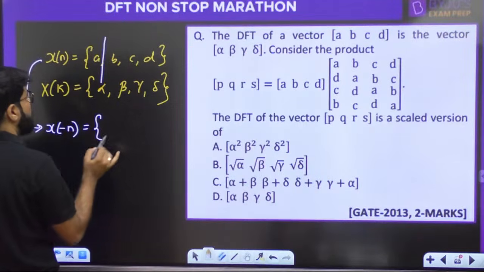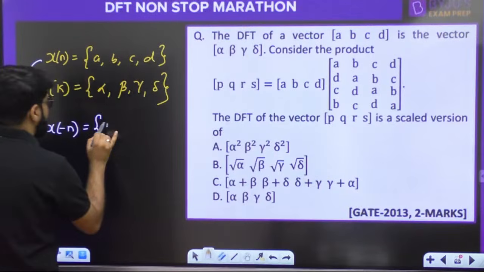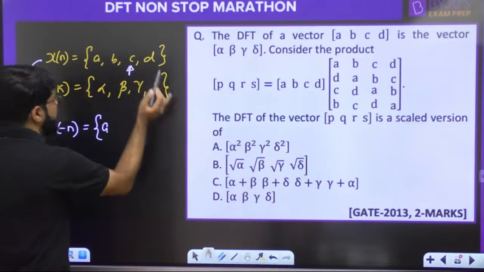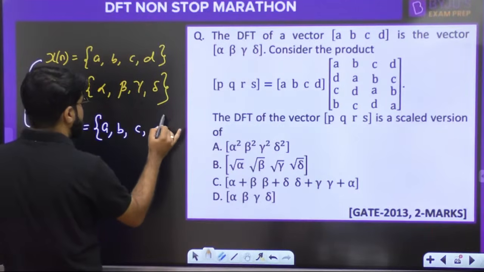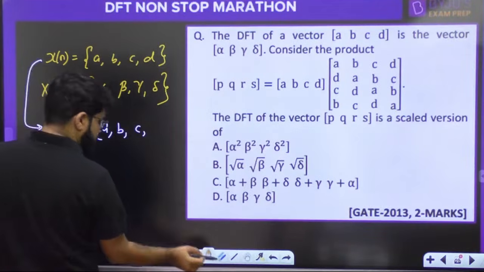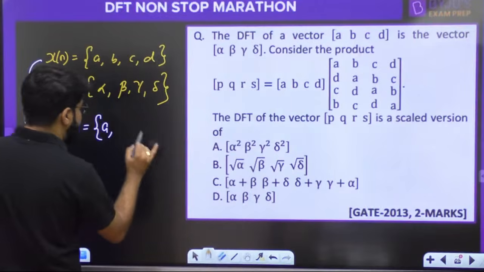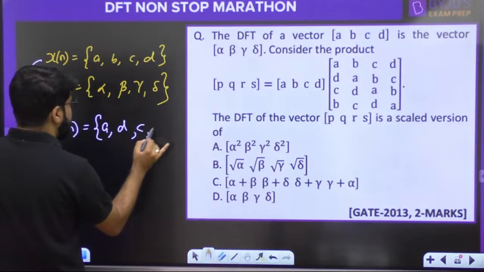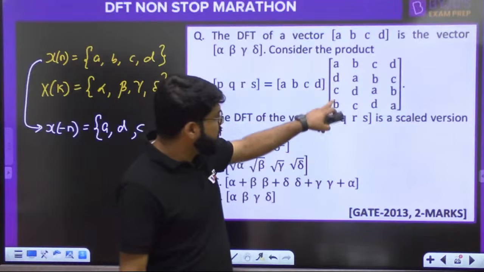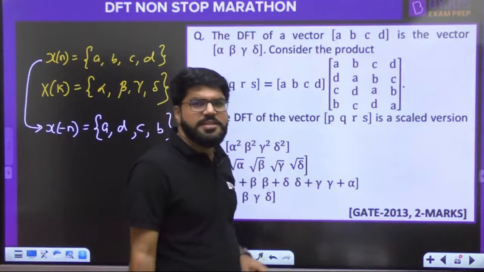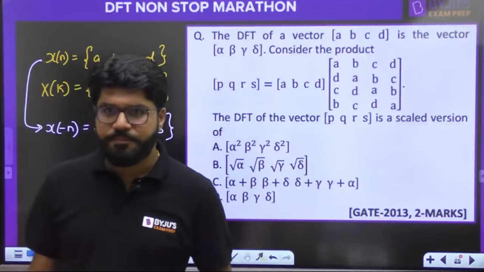Keep A as it is. And then this is the mirror. Swap B and D. So D comes here, C as it is, and B goes here. ADCB. Is it not ADCB? So whatever is that first column in this matrix is x of minus n.